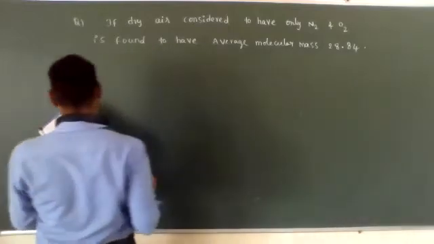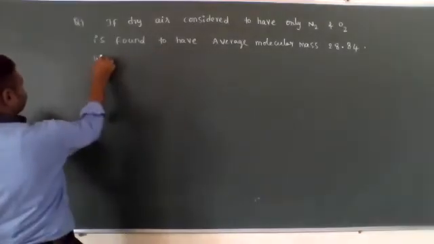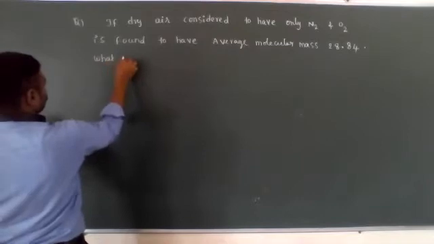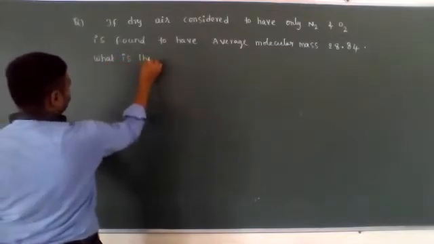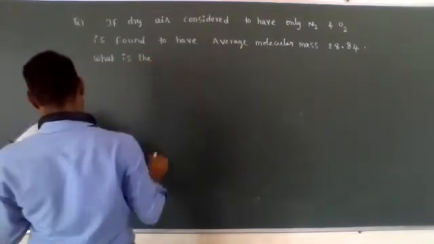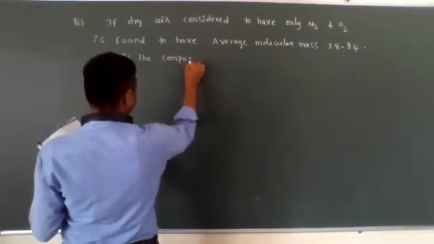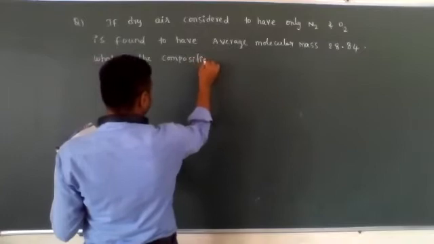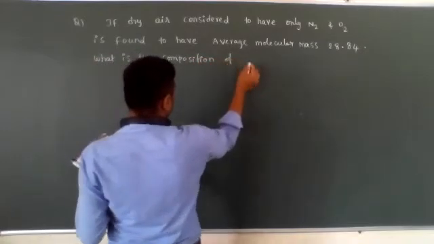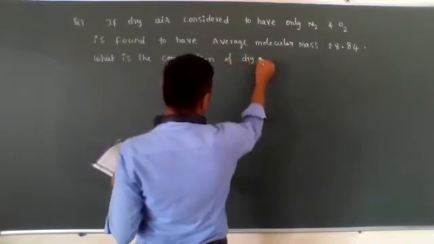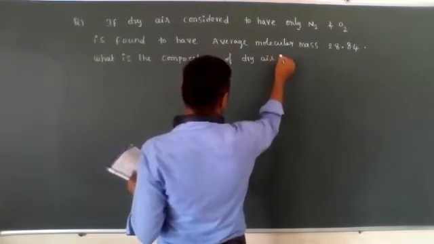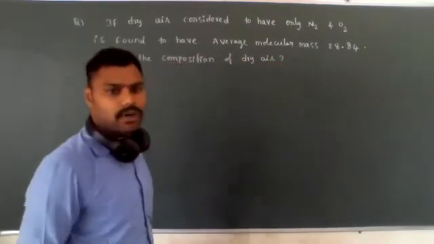What is the composition of dry air? Composition of dry air means what?